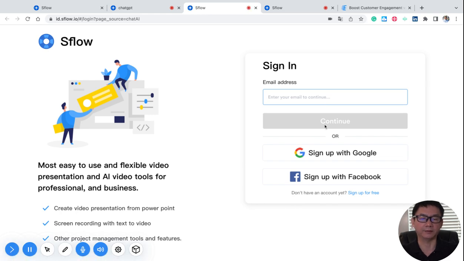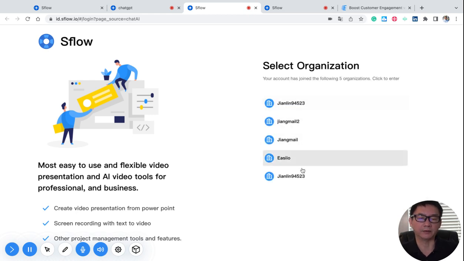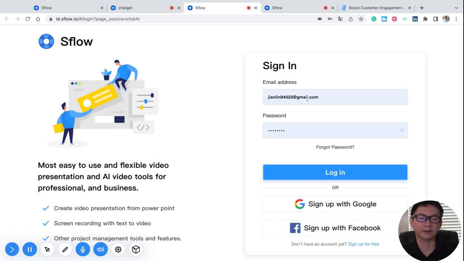I use my Google email and say continue. Since I have multiple accounts, it asks me which account I want to log in with. I'm going to log into this one just for the demo purpose, and I log in successfully.